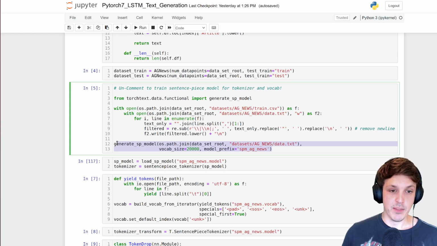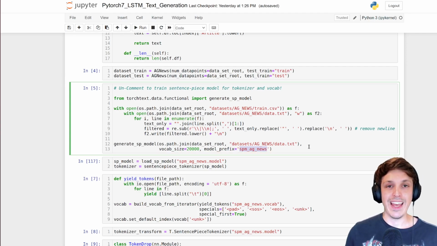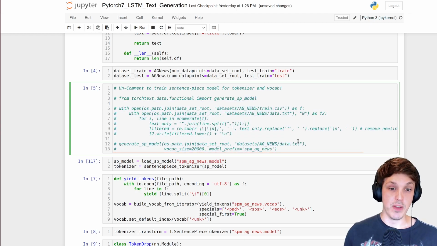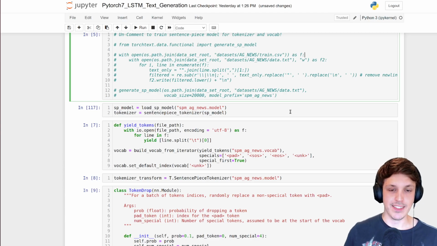And then to actually train the model and the vocab, you just need to pass it the actual text file or CSV, vocab size, and a model prefix. This will save your SentencePiece tokenizer model and a vocab, and the prefix can be whatever you want. That'll take a few minutes to train. Our dataset isn't too large, so it doesn't take too long. With a much larger dataset, it will take quite a bit longer. But once you've got that, it'll be saved in the same directory.